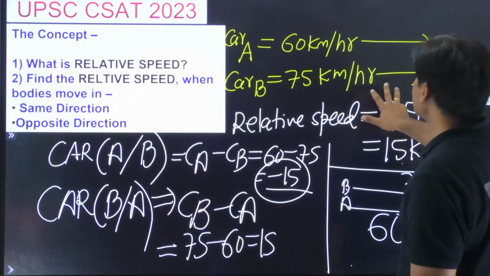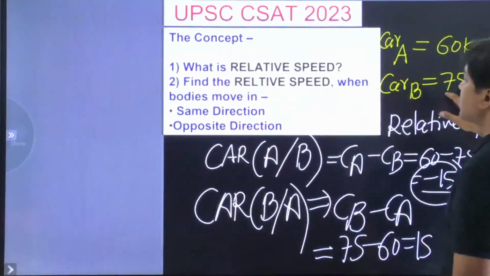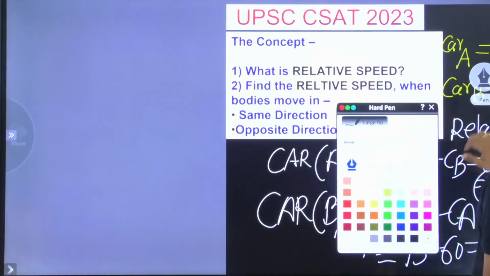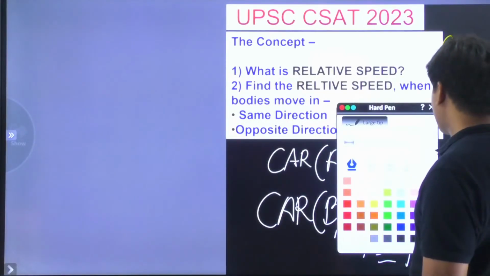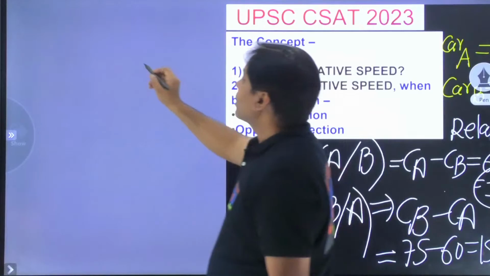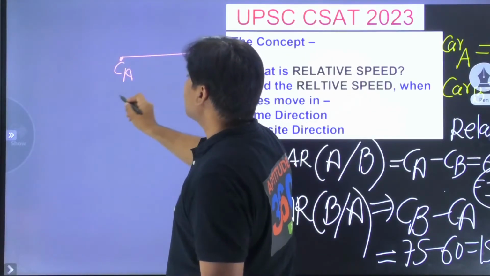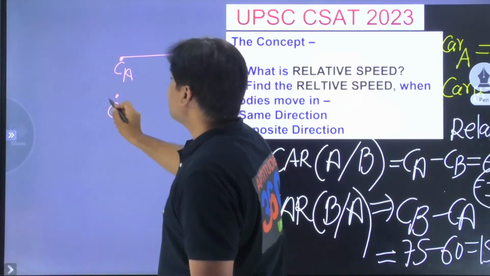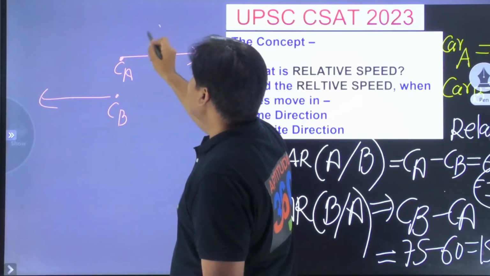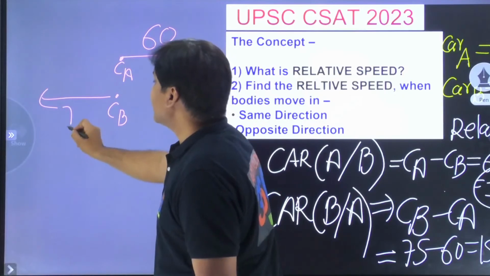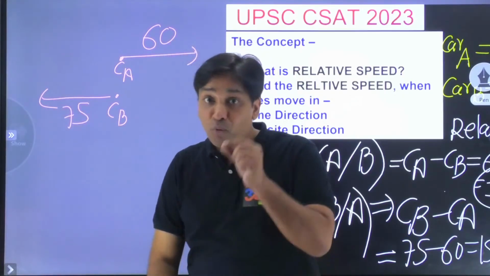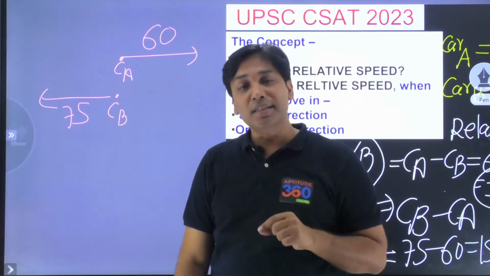What is the meaning of saying in the opposite direction? Something like this. Say I have got car A moving in this direction and car B moving in this direction. तो ये एक घंटे में तो 60 गया और एक घंटे में ये कितना गया 75, provided they are starting from the same point.